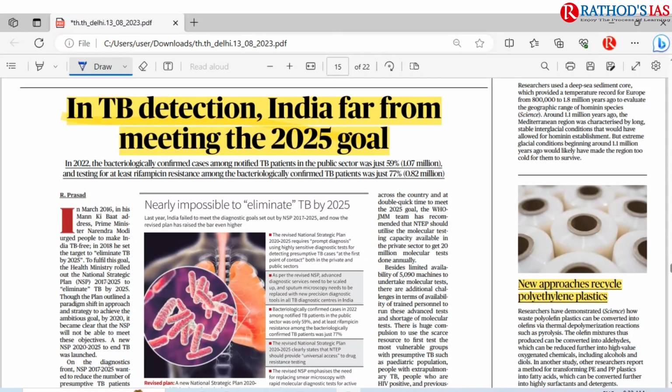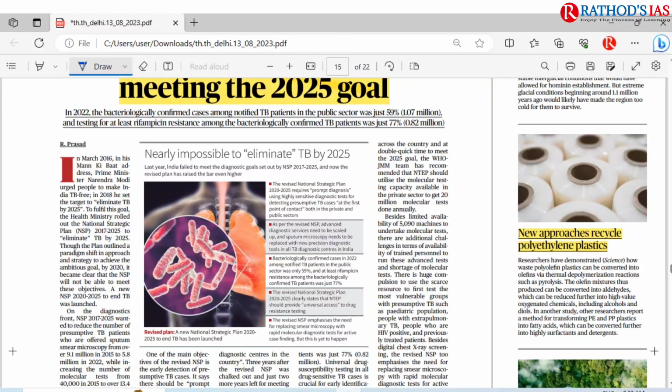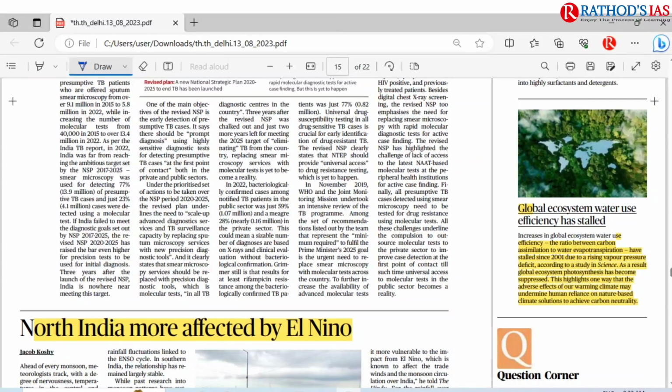And here you can see, in TB detection, India far from meeting 2025 goal. So actually we have a 2025 goal, it is to eliminate TB in India by 2025. But it is a nearly impossible goal. This is what the article mainly says, because we already came up with a number of programs, but because of COVID-19 it had been delayed. So there is no proper implementation of the national strategic plan. Okay, so this is about this article. And next one is global ecosystem water use efficiency discussed.